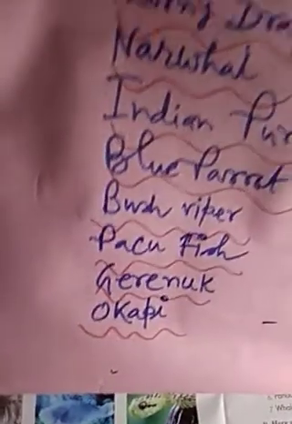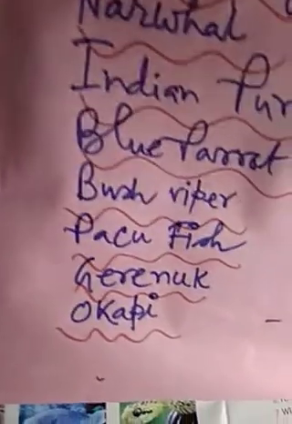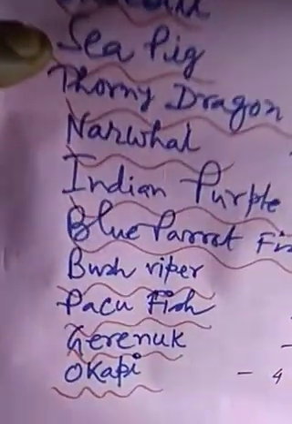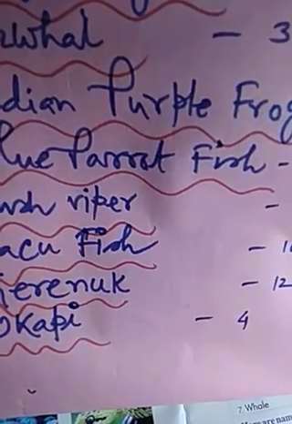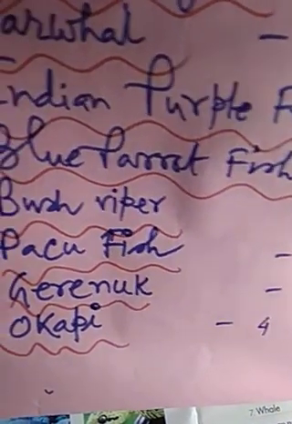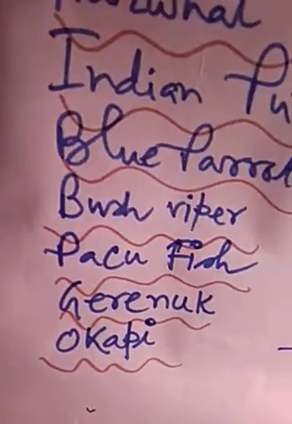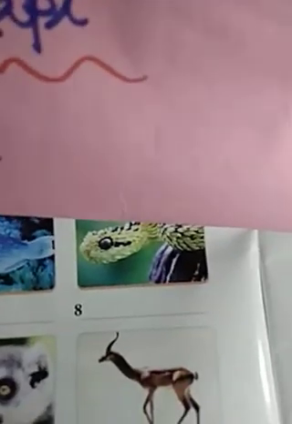So, you have to find out the name of the fish from the help box. Here it is, see the name of the fish. We found out one fish name. And what is the color of this fish? The color of this fish is blue. So, it is very easy to find it out. Blue parrot fish. Serial number 7, the name of this animal is blue parrot fish.